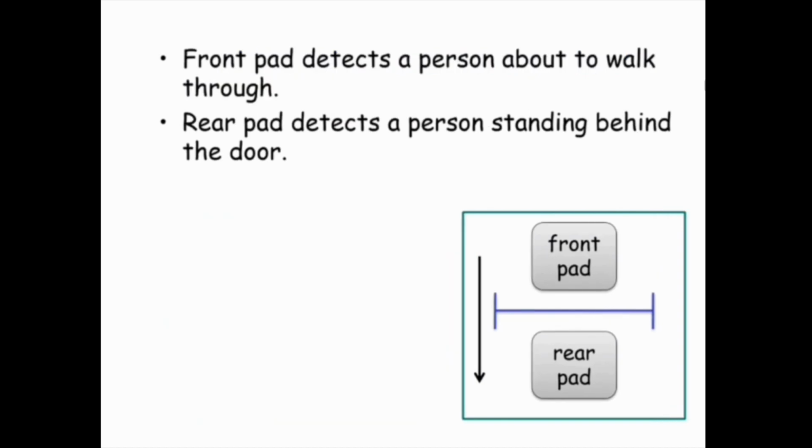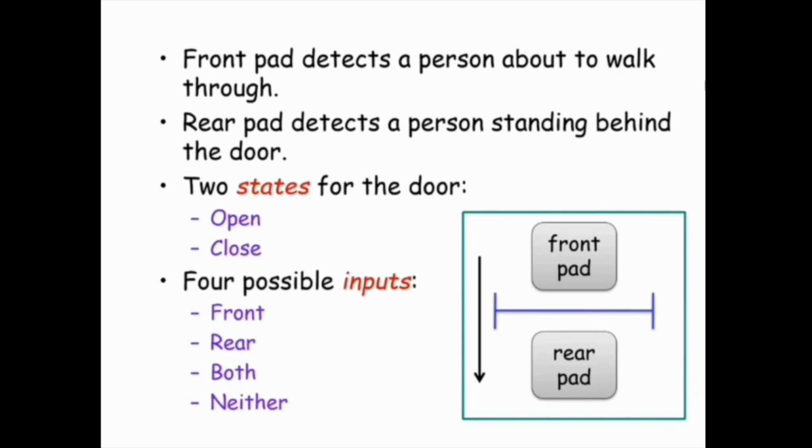Of these cases, we have four possible inputs: someone standing in the front, someone standing in the rear pad, two people with one on the front pad and the second on the rear pad, and nobody standing anywhere. And we have two states for the door: open and closed. So let's use a finite state automaton to program all possible combinations for our states and inputs.